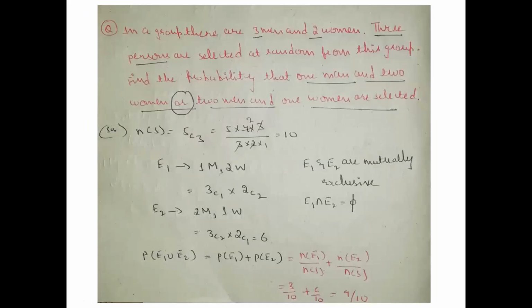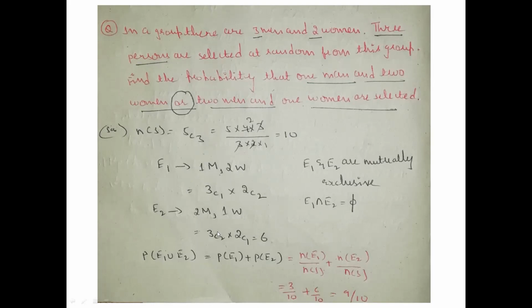What is the total number of events? We have to find out and substitute this value. This is the total number of events as given. Three persons are selected at random from this group. This is the condition. So this total number value is 10. What is condition number 1 value? 3. 3 is the condition number 1 value. If you solve these values, you'll get 3 as the answer. 3 into 2 into 1 into 2 into 2 into 1, right? When 2 and 2 cancel, 3 is the only one left. So we have substituted 3 by 10.